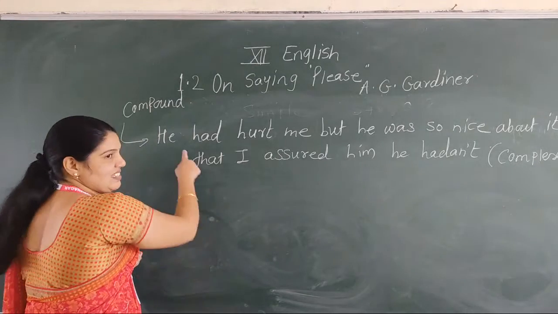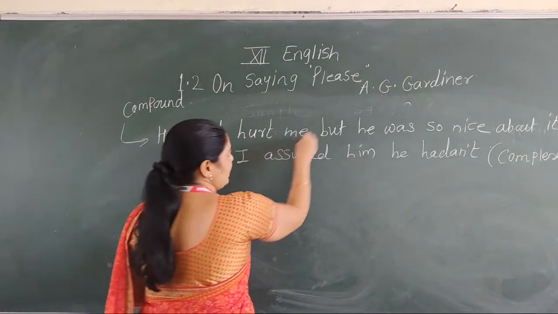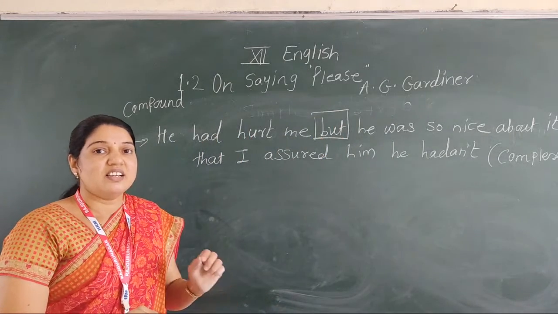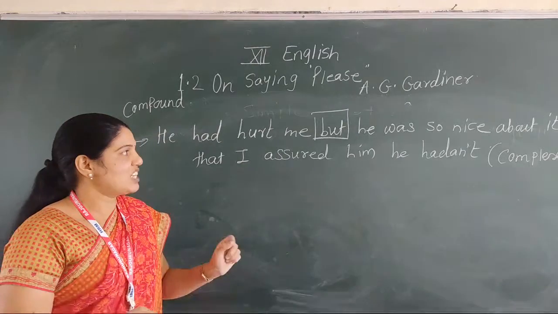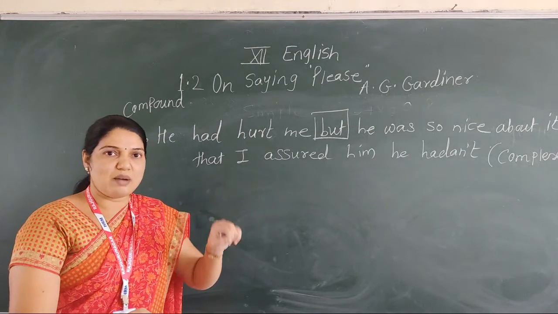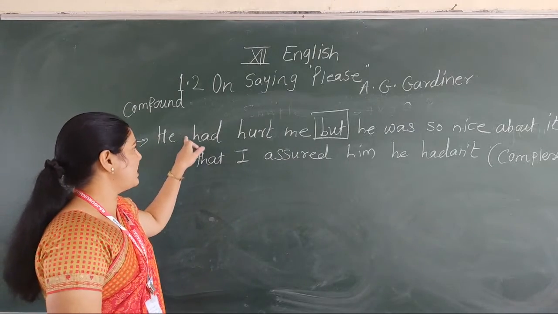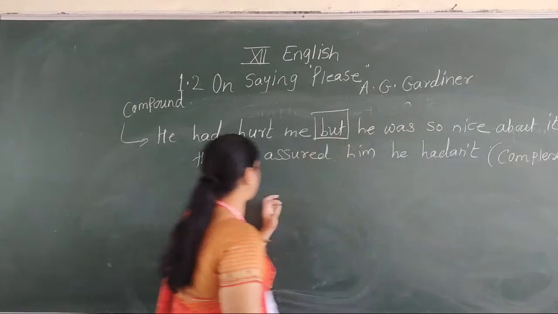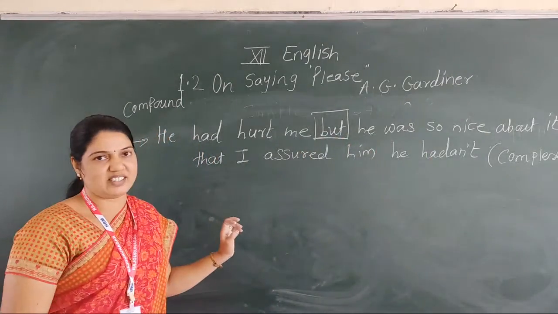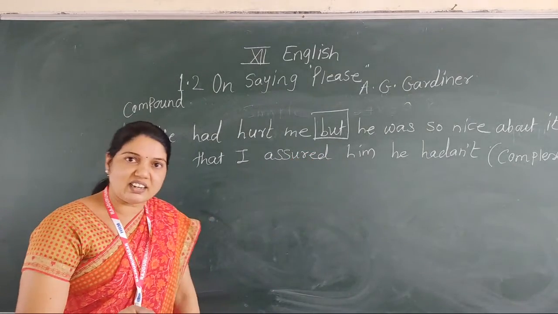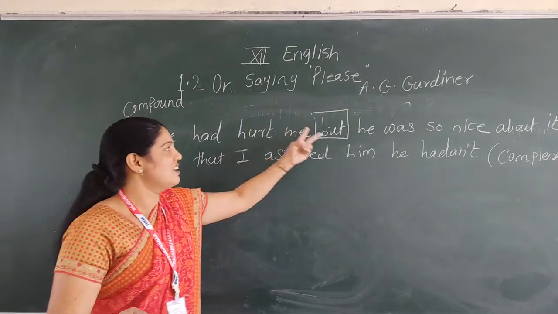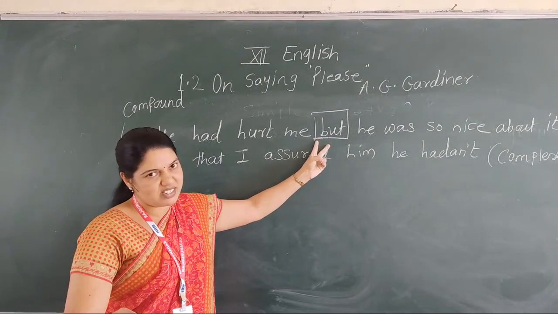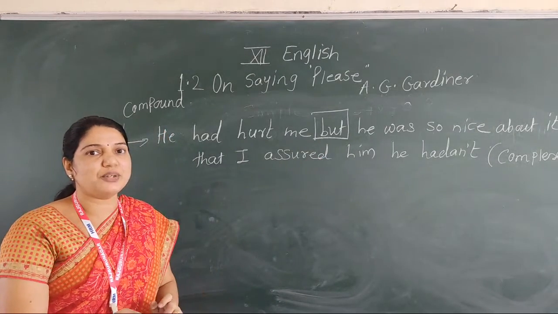The sentence is: He had hurt me, but... because of the but, it is a coordinating conjunction. That's why we say this sentence is compound. There are two sentences. First one, he had hurt me. And second one, he was so nice about it that I assured him he hadn't. That's why these two sentences are joined with the help of a coordinating conjunction. Okay? You understand? Now let's see how we convert it into complex.